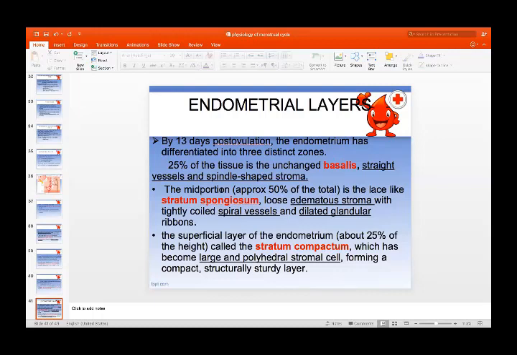So we have three layers of endometrium: stratum basalis, 25%, stratum spongiosum, 50%, and stratum compactum, the most superficial layer, also about 25%. The stratum basalis is the layer of the endometrium which is not under the effect of hormonal control. It is fixed, it remains there, it is not shed during menstruation.